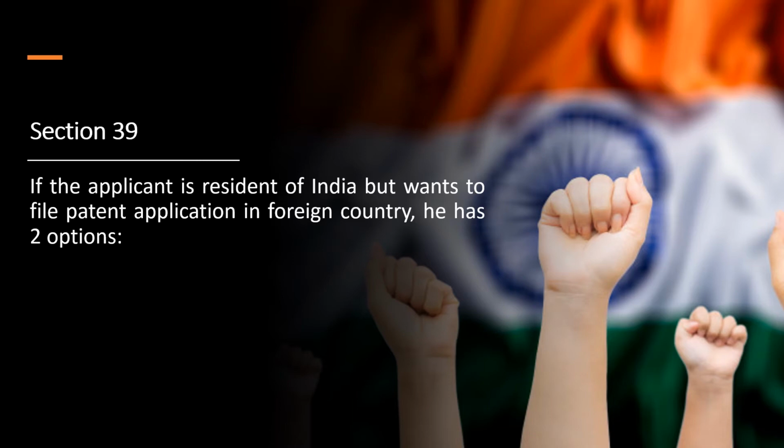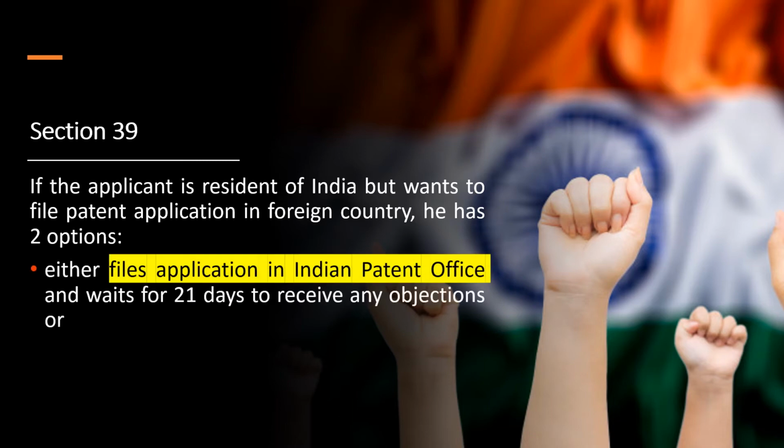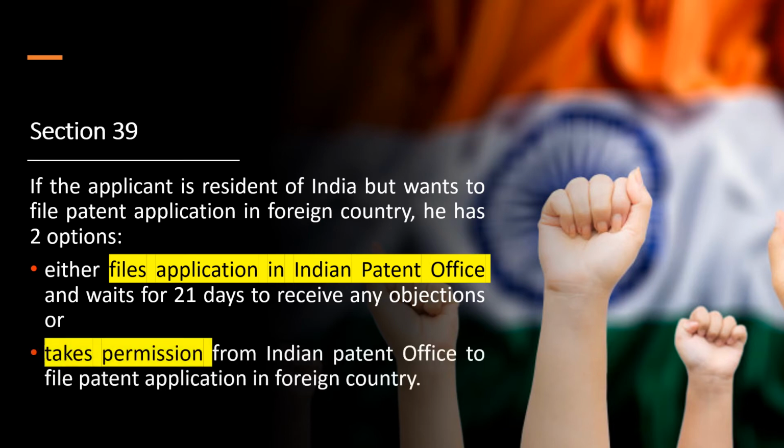The first option is that he files application in Indian Patent Office and waits for 21 days to receive any objections. If no objection is received from Indian Patent Office, that means he can go and file his application in any of the foreign countries. The second option is to take permission from Indian Patent Office to file patent application in a foreign country.